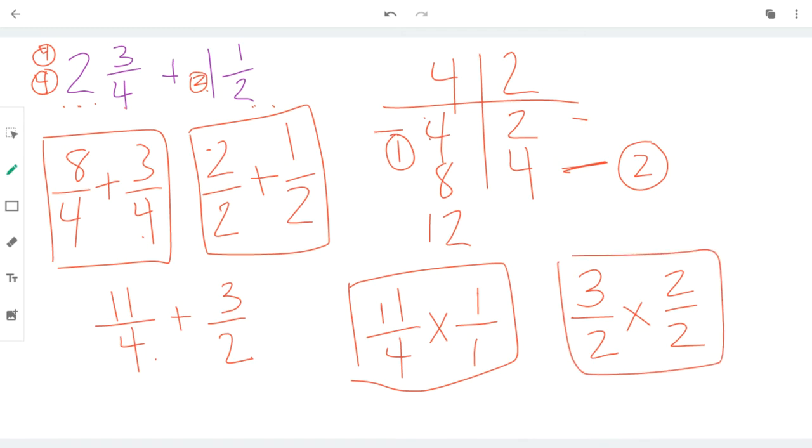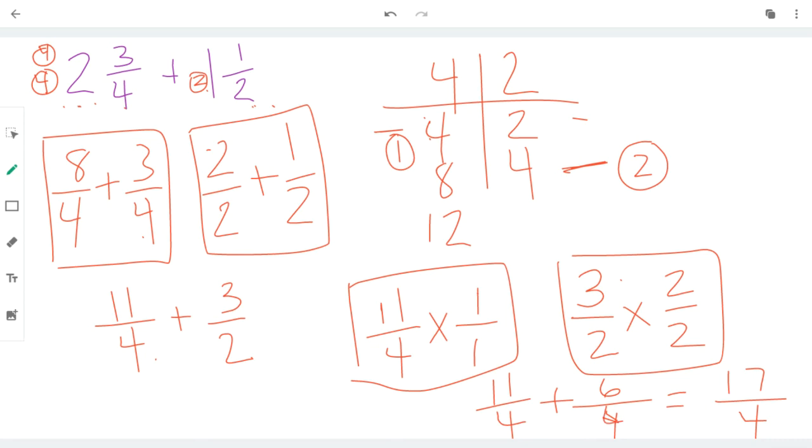Okay, so now I can do my math. I have 11/4, because 11 times 1 is 11, and 4 times 1 is 4. I'm going to add 3 times 2 is 6, and 2 times 2 is 4. So 11 plus 6 is 17, and the 4 stays the same. We have 17/4. 11/4 plus 6 more fourths is 17/4.